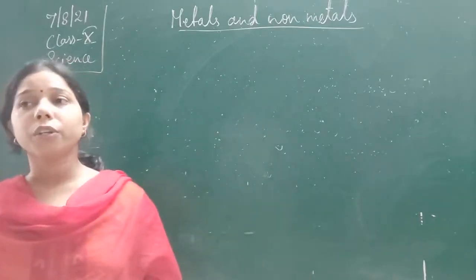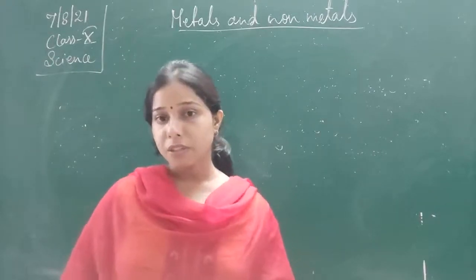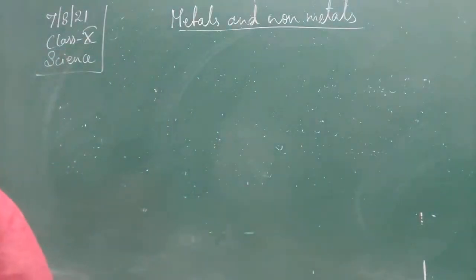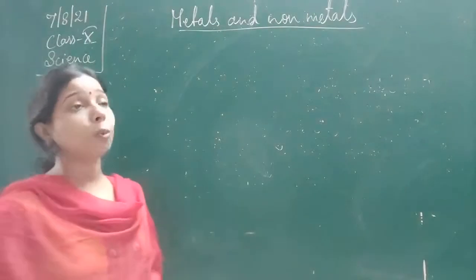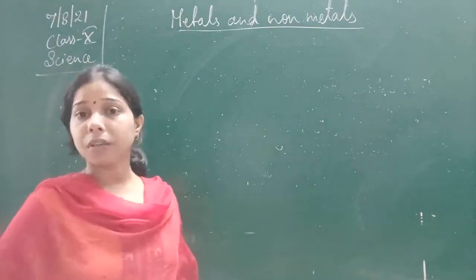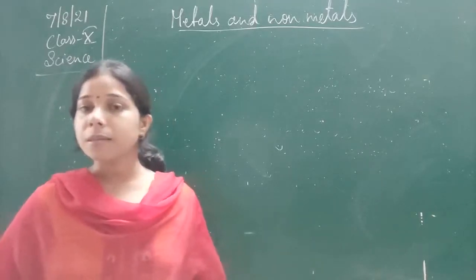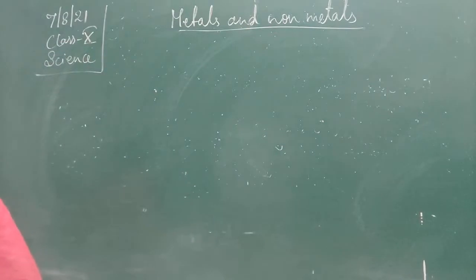Normally, in order to dissolve gold, we use aqua regia. Gold and platinum are noble metals, and to dissolve them we use aqua regia instead of any kind of acid. So this is about the different kinds of chemical properties.